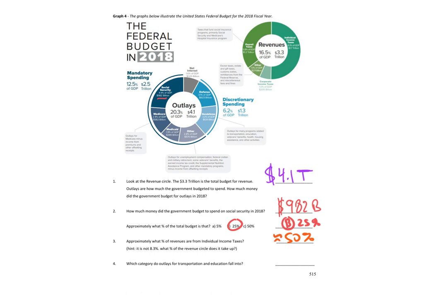Approximately. Okay. Which category do outlays for transportation and education fall into? Let's see what it says. We got to find those words. Transportation and education. So I'm looking at all these gray things, looking for the words transportation and education. Ooh, there we go. They're in, I think, 2 different answers you could give.